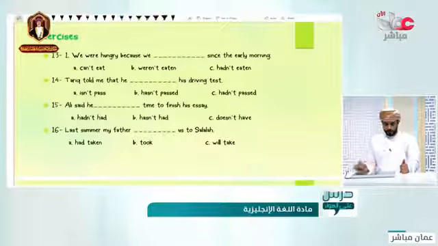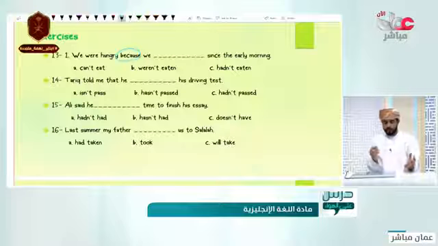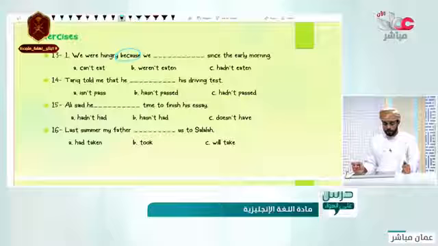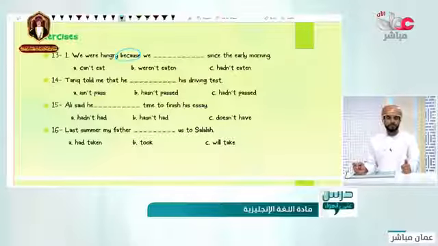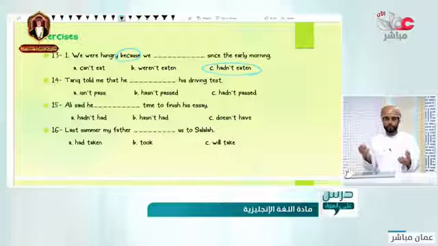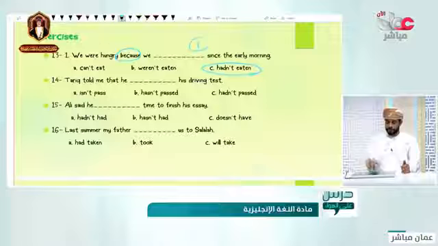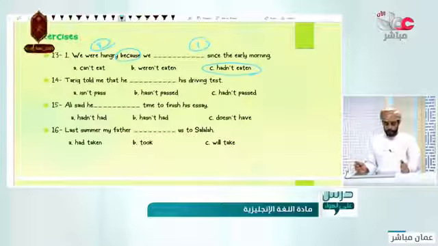Number 13 says, we were hungry because, the word because in here, as you can see, cause and effect. They were hungry because since the early morning, we can't eat, we weren't eat, or we hadn't eaten. Yes, we hadn't eaten. Two actions happened in the past. One of them before the other one, and actually one of them caused the other one. So the cause is the first, and this one the second one. We hadn't eaten, so we became hungry.